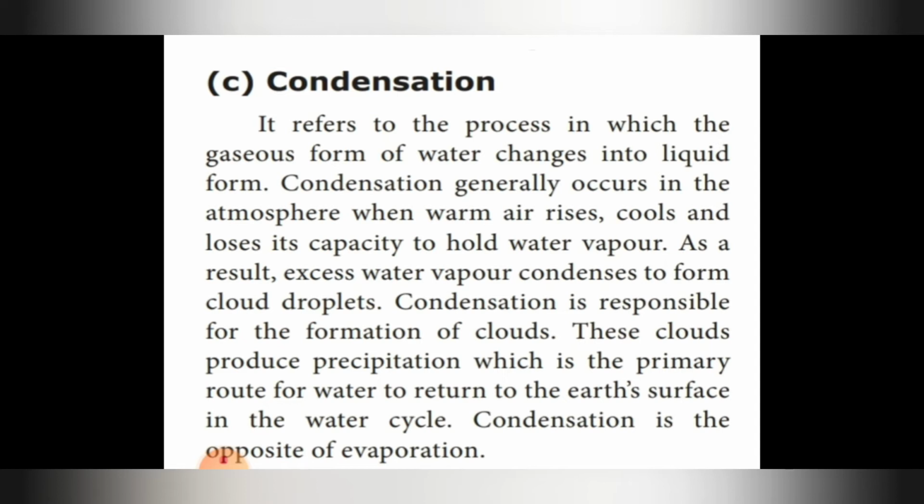As a result, excess water vapor condenses to form cloud droplets. Condensation is responsible for the formation of clouds. These clouds produce precipitation, which is the primary route for water to return to the earth's surface in the water cycle. Condensation is the opposite of evaporation.